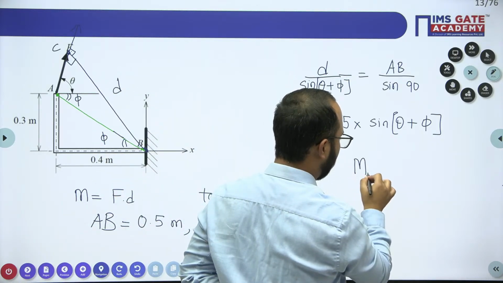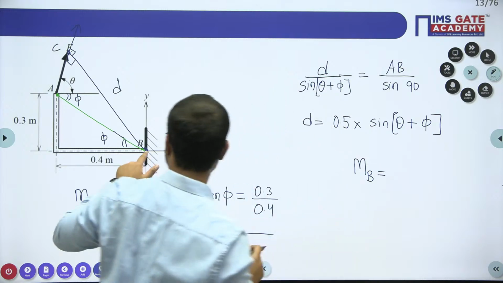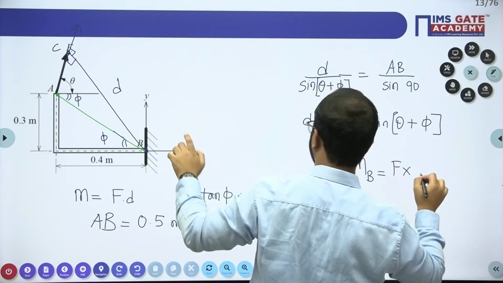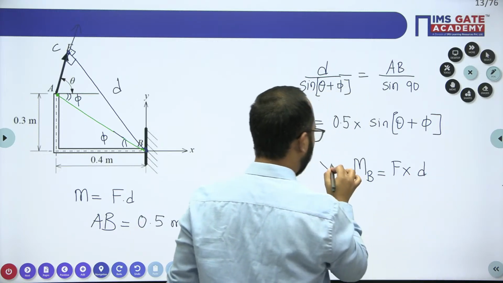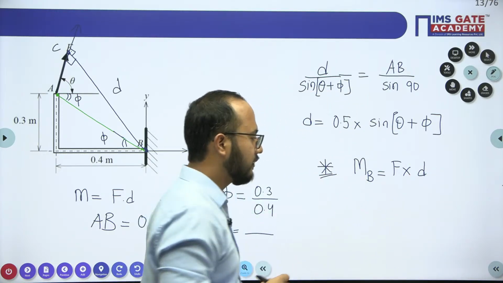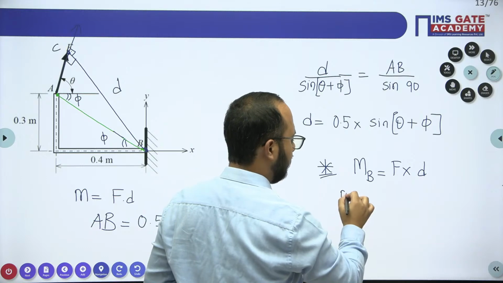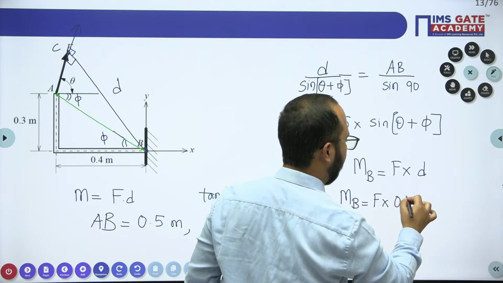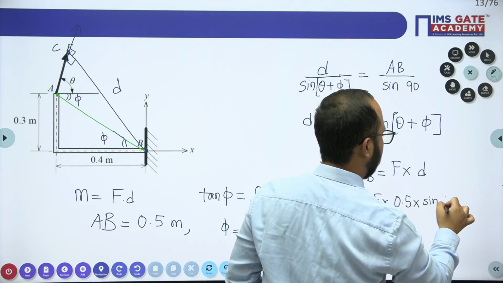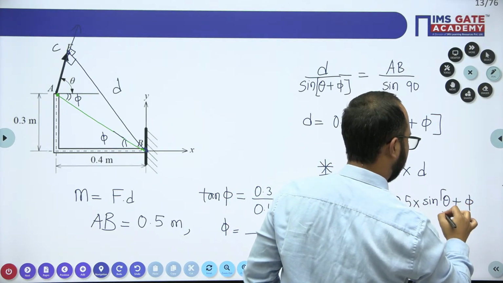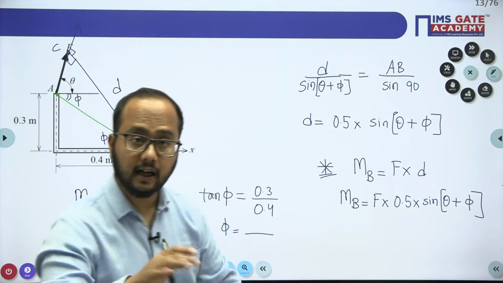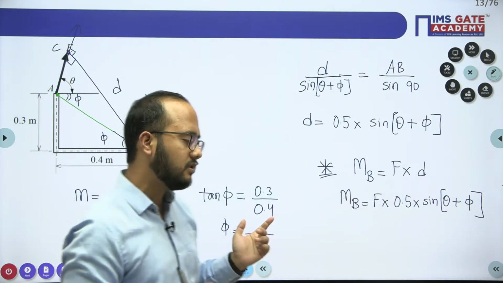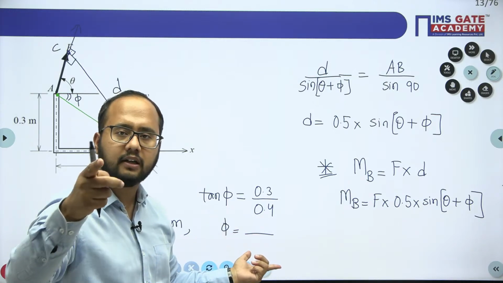Now to calculate moment, the moment of force about point B, B is the point where we need to calculate the moment. So force F multiplied by distance d is the moment. If you put the value of d here, you will get F into 0.5 sine of theta plus phi. Clear? This equation contains only one unknown, as phi is known to us by using this particular relation.